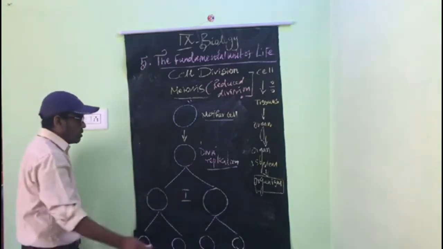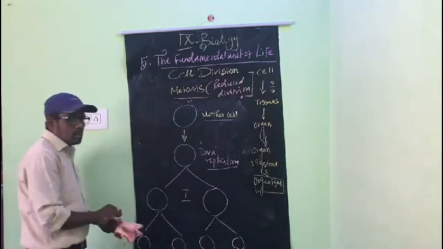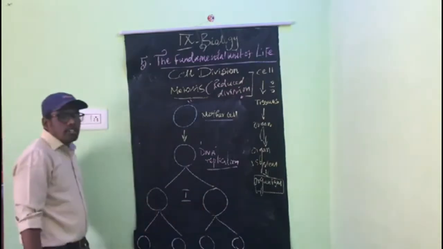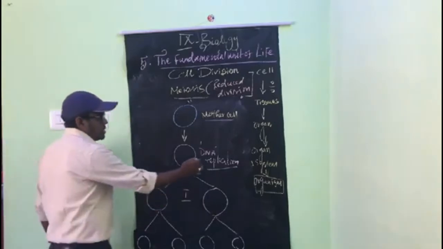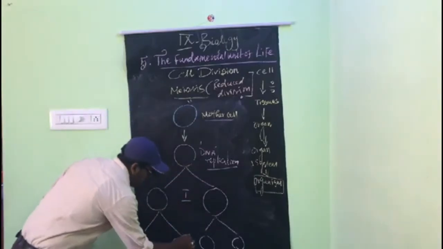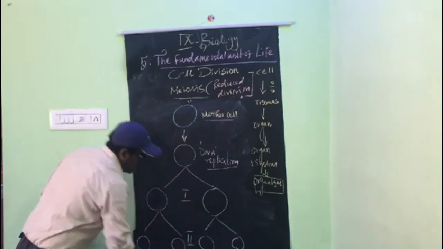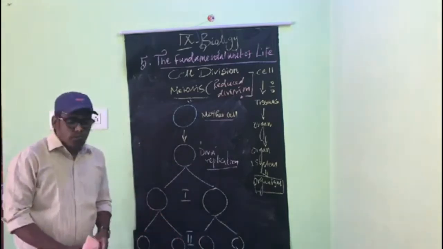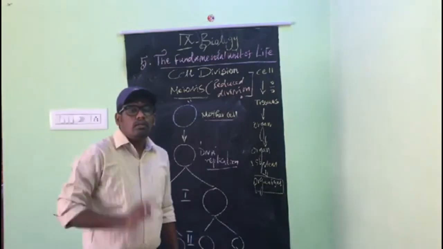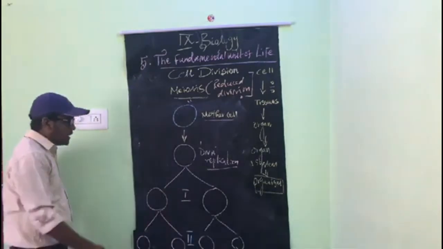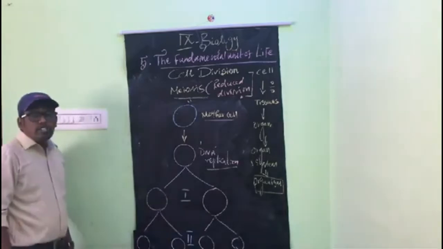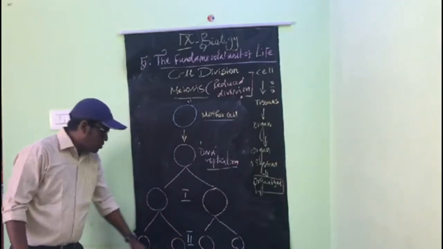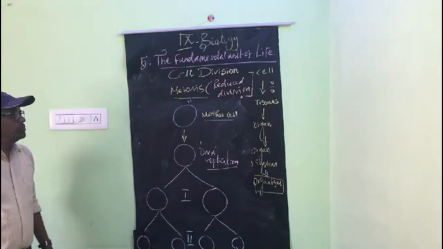At the end of the first division, 2 daughter cells are produced, and again in these cells the DNA replication will occur, and at the end of meiosis 4 daughter cells are produced. Here 2 divisions occur. In division 1, 2 cells are produced, and in division 2, 4 cells are produced.